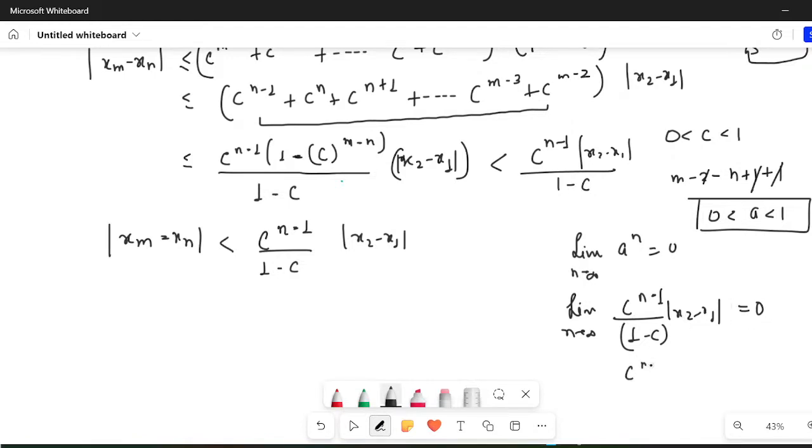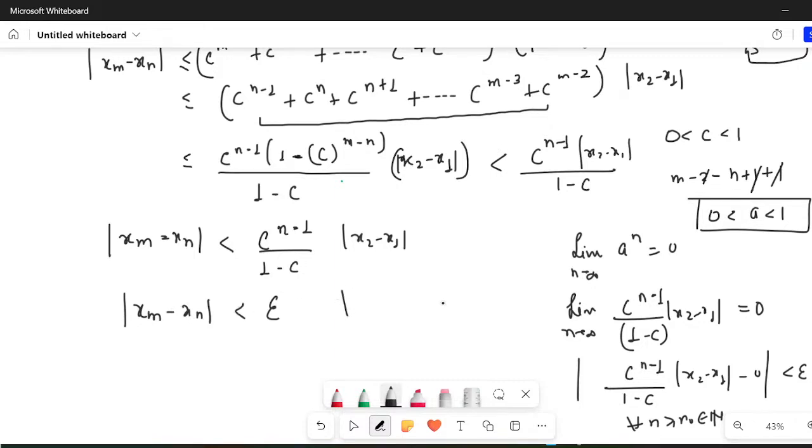In other words, c raised to power n minus 1 divided by 1 minus c times |x2 minus x1|, minus 0, the difference can be made less than epsilon for all n greater than or equal to n naught belonging to natural numbers. This is from your basic definition. If your limit is equal to 0, then the difference between the term and the limit can be made as small as possible, let us say epsilon. So |xm minus xn| can be made less than epsilon for all n greater than or equal to n naught, and obviously m is greater than n.